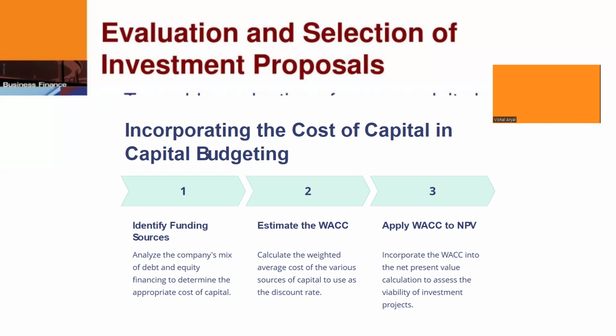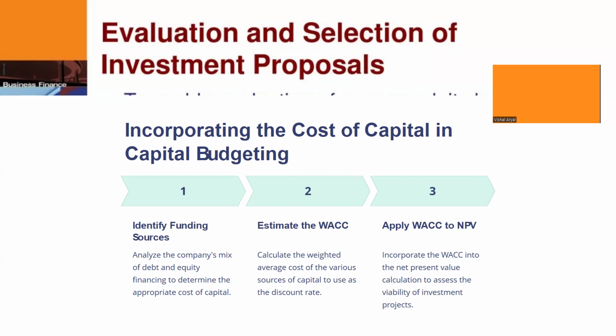At first, we'll borrow the money from the source that has the lower cost of capital, and if that is not sufficient, then we'll move to another source of financing after fully utilizing the lower cost of capital sources. So it helps to identify the funding sources as well.